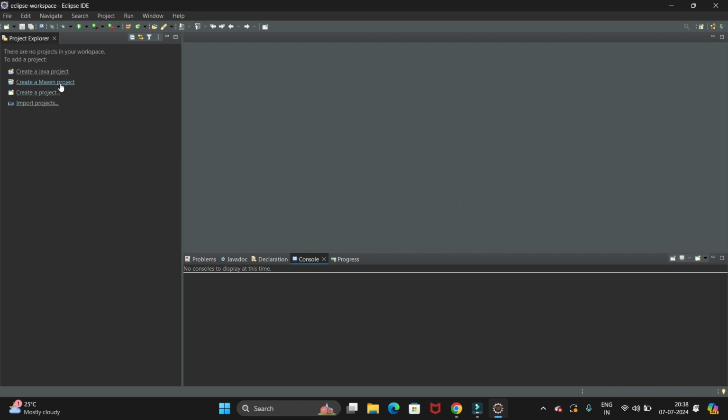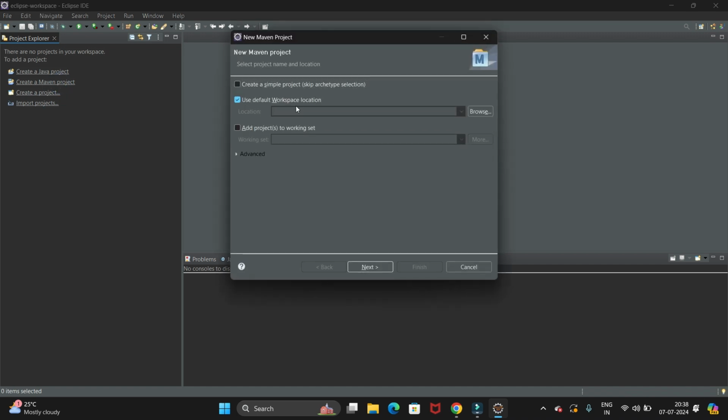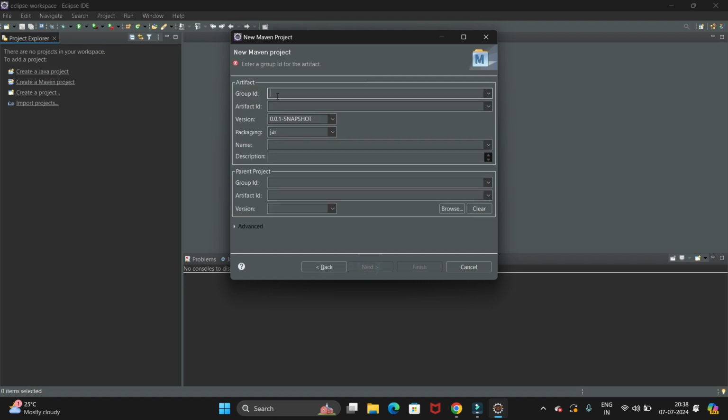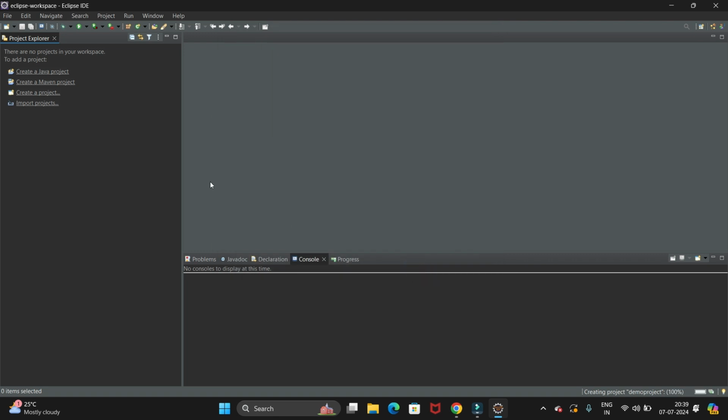Then let's create one Maven project. So click on the create Maven project. Just select this create a simple project. Click on the next button. Now here give the group ID as demo project. Same you can give in the artifact ID and click on this finish button. So we have created the project.